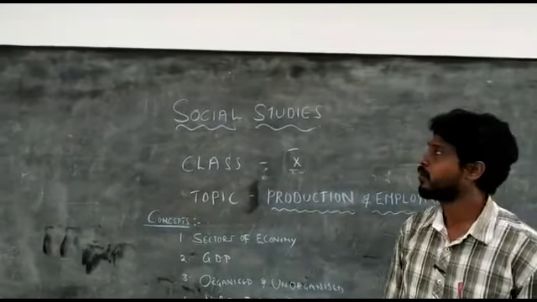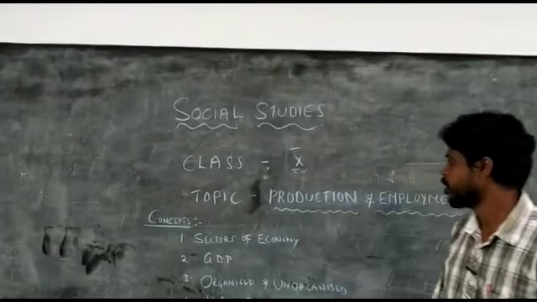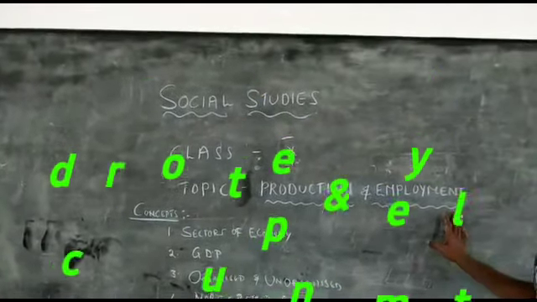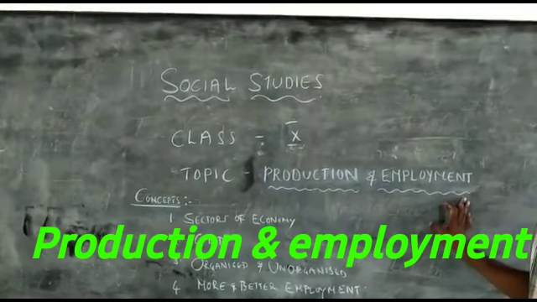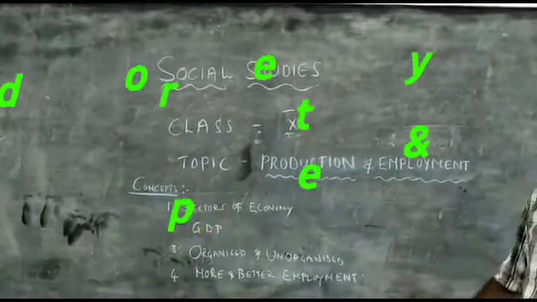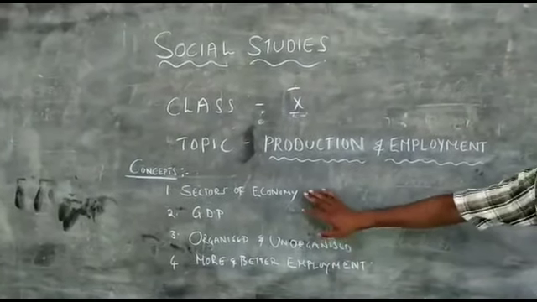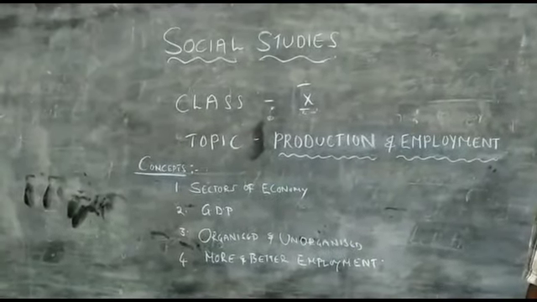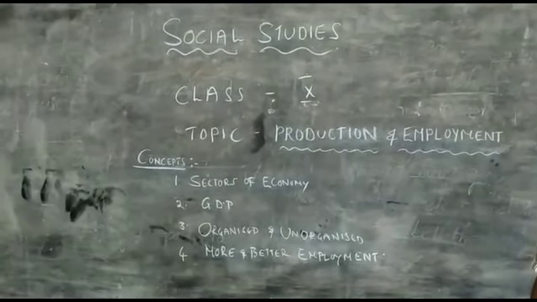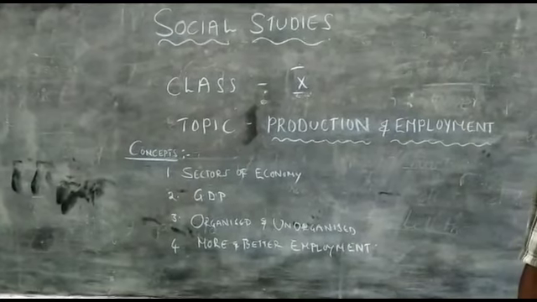So we are talking about social studies, class 10, and today our topic is production and employment. It is the third chapter in 10th class. In this chapter, we are going to discuss, first, the sectors of economy. In Indian sectors, especially, we have three sectors: agriculture, industrial and service sector.